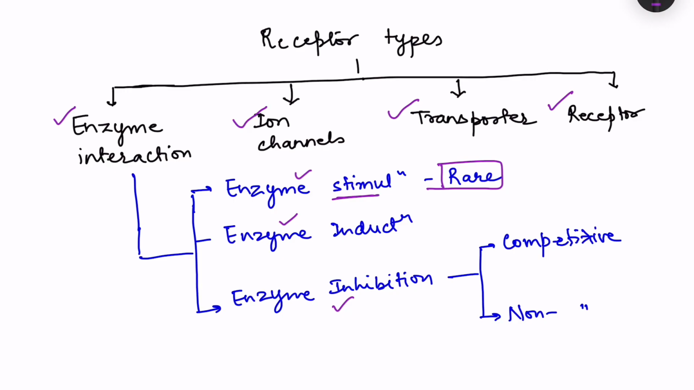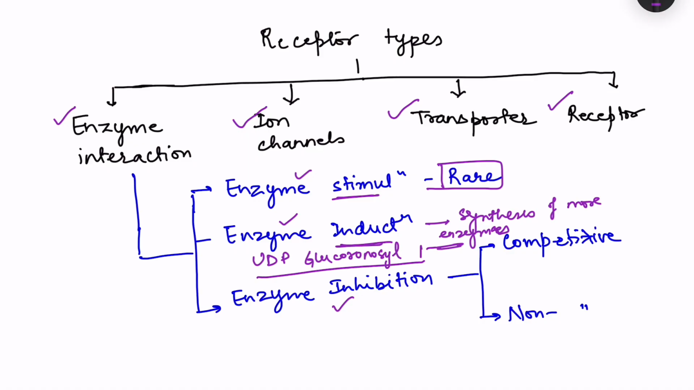However, there is another type of enzyme stimulation, that is enzyme induction. Enzyme induction is where there is synthesis of more enzyme. One example of this is barbiturates. Barbiturates induce the synthesis of the enzyme UDP glucuronosyl transferase. This is present in the liver, and that is for glucuronidation of various substances.